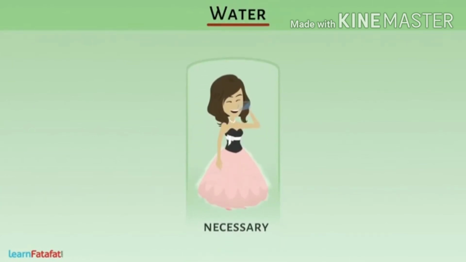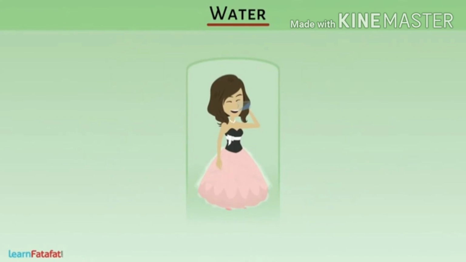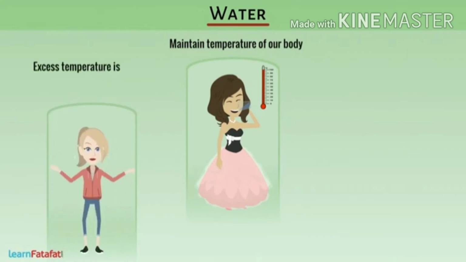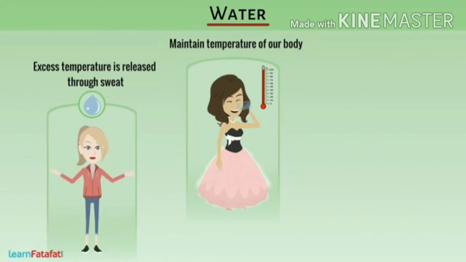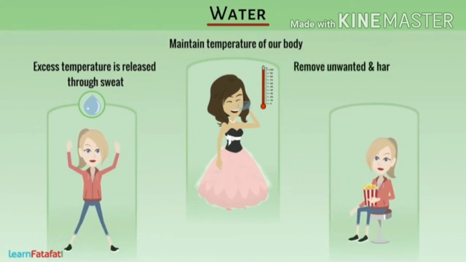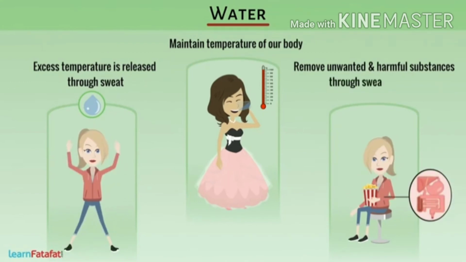Water. Water is necessary for obtaining nutrients from food. It is essential for maintaining the temperature of our body. The excess heat is released outside the body through sweat. It also helps to remove unwanted and harmful substances from the body through sweat and urine.